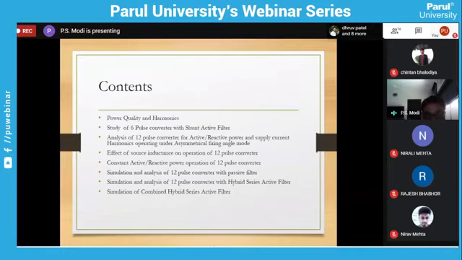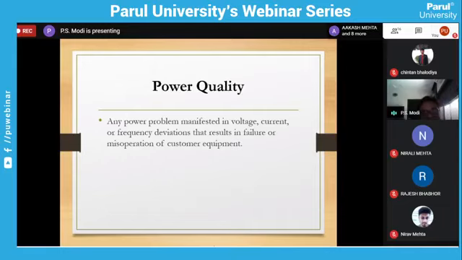Anyone can take a project on this one and complete the work. It is more useful to postgraduate students and final year electrical students as far as their practical aspect is concerned. Now, what is power quality?